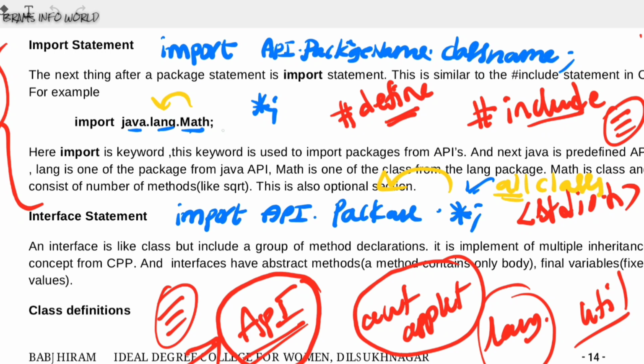This math class contains methods like sine, power, tan, log, and square root. There are different kinds of methods, so we have a lot of methods in math.